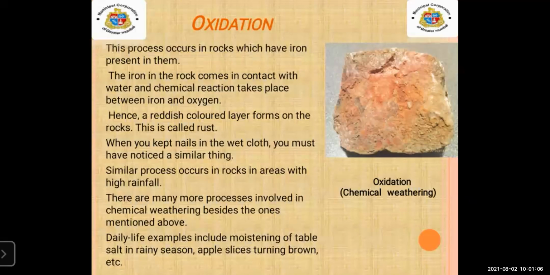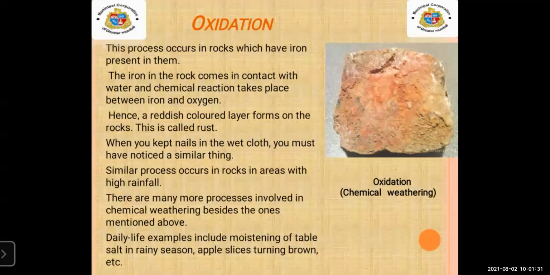Then you can see this type of reddish colored layer on the rock. Here the oxidization process can be seen easily. This reddish layer is called rust.